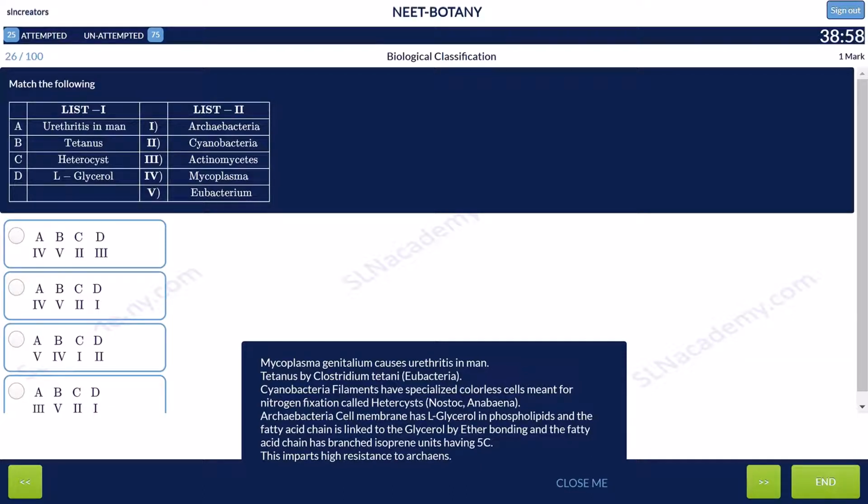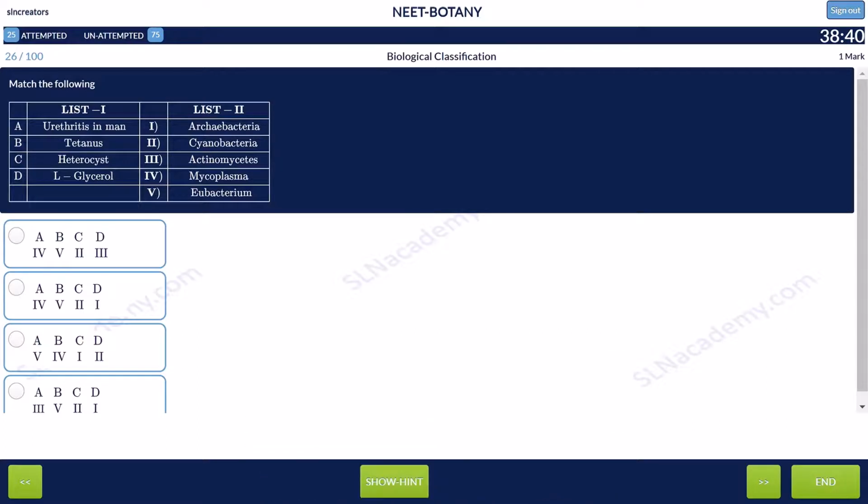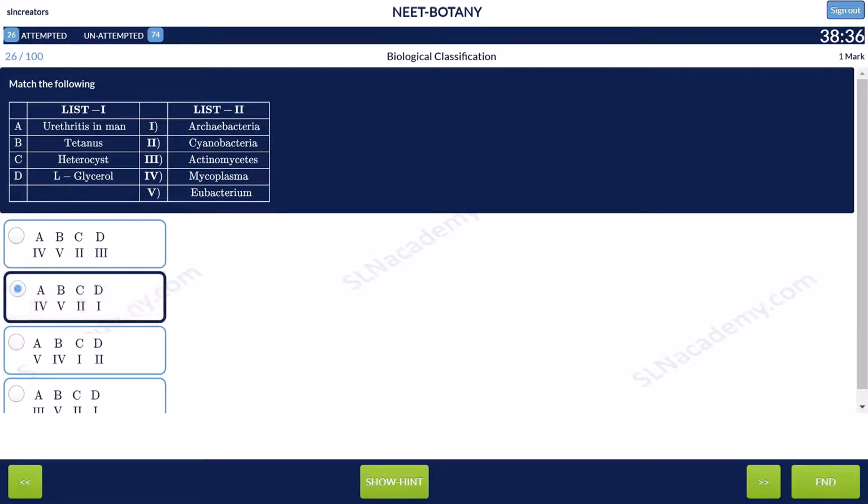Archaebacteria cell membrane has L-glycerol in phospholipids, and the fatty acid chain is linked to the glycerol by ether bonding, and the fatty acid chain has branched isoprene units having 5C. This imparts high resistance to archaea. And the answer is option 2.